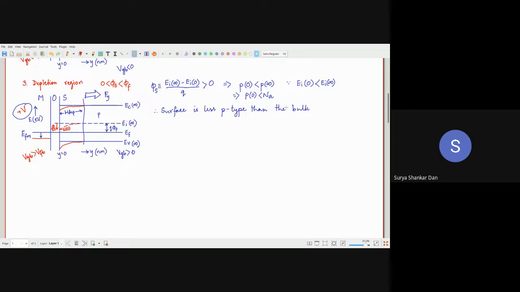Okay, very good. So now what we will do is, the surface is basically less p-type than the bulk. Awesome. Okay, मिल गया. Now this is the depletion width. We have understood that this is a battery. So essentially what we are doing is ensuring that the hole concentration in the bulk remains the same. The only thing that varies is आपका depletion width बढ़ता जाएगा. So that means depletion charges will go on increasing.